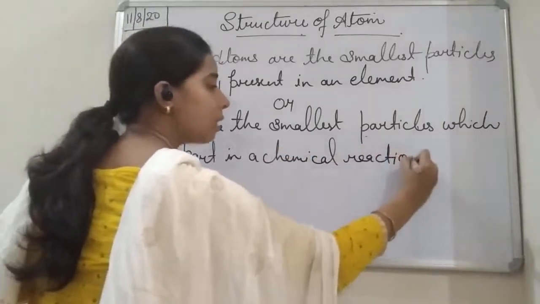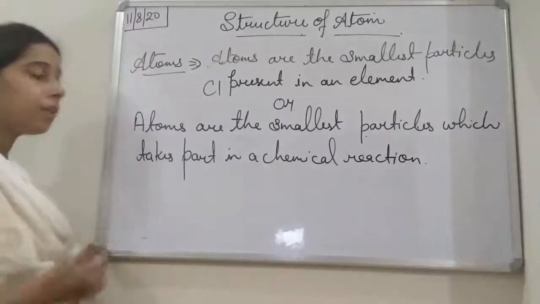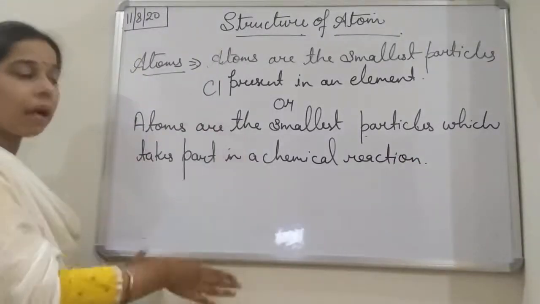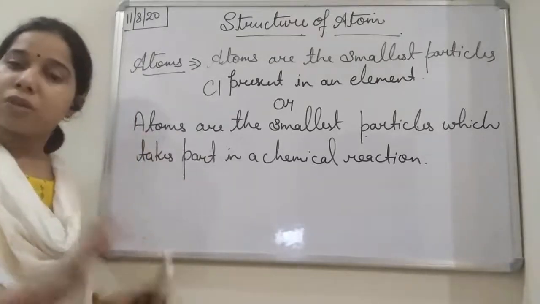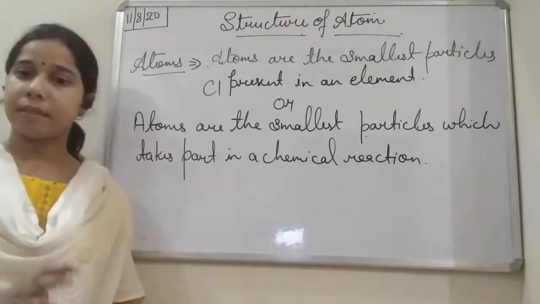So the very smallest, indivisible particle which takes part in a chemical reaction is the atom. Okay, so this much we have understood, that is what an atom is.